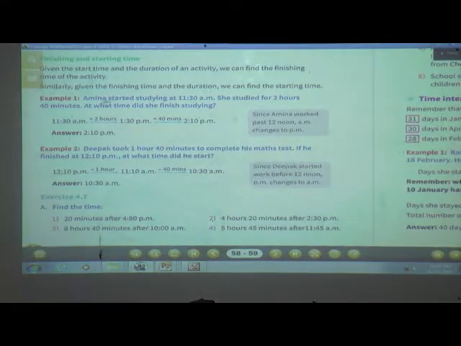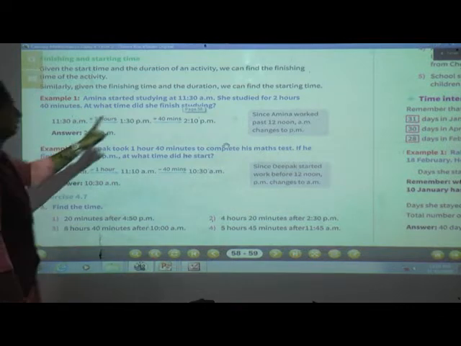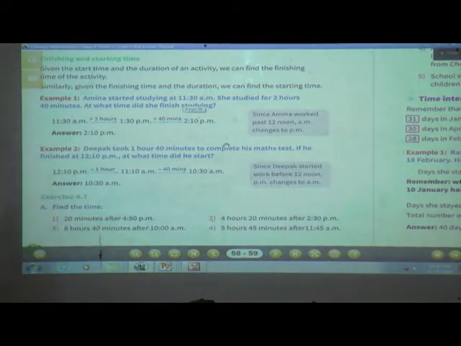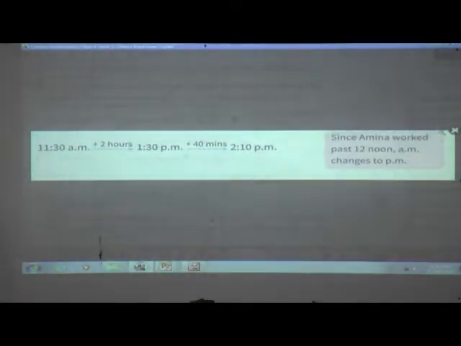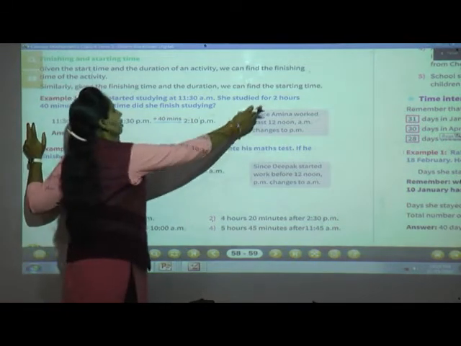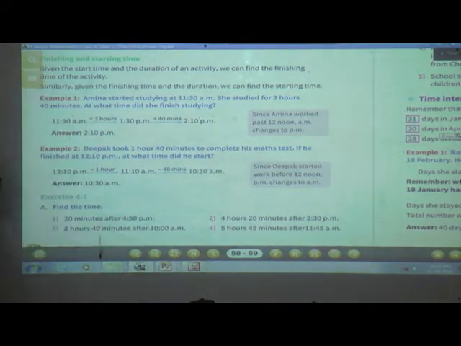Now we will see with an example. See the first example. Amina started studying at 11:30 a.m. She studied for 2 hours 40 minutes. At what time did she finish studying? We have to find out that at what time she finished the study, given that she studied 2 hours 40 minutes.